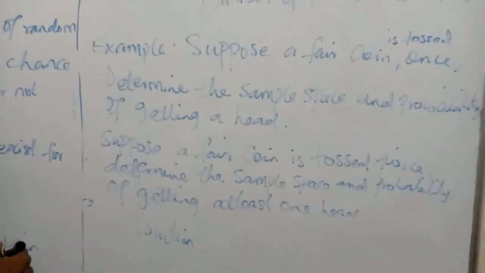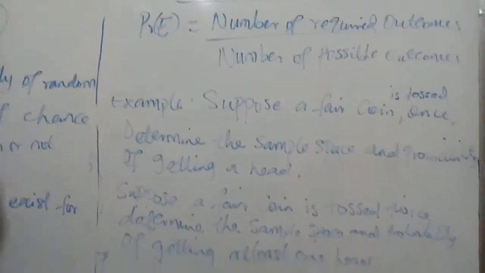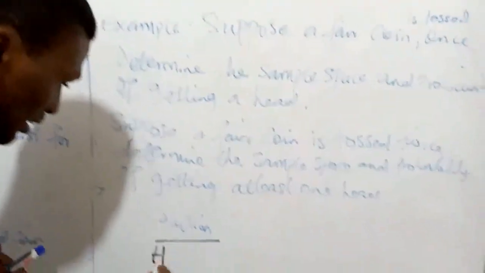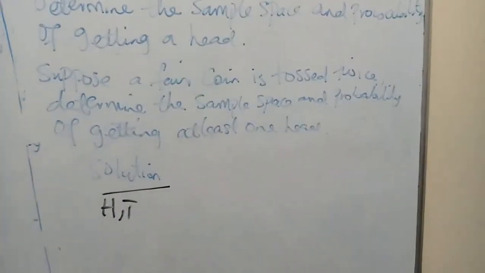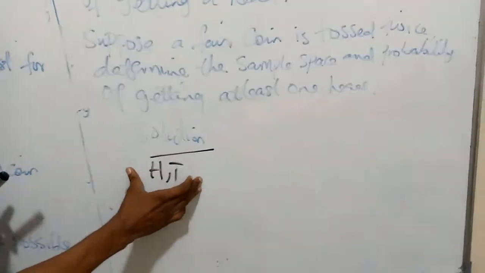We say the formula is given as number of required outcomes all over number of possible outcomes. The number of possible outcomes, which is our sample space for a coin, is a head and a tail. We have just two possible outcomes, and we are asked to determine the sample space. The sample space is our head and our tail, because these are the possible outcomes we can get.